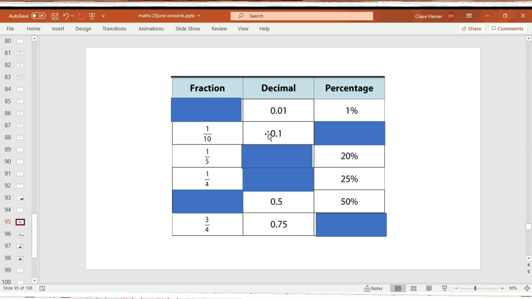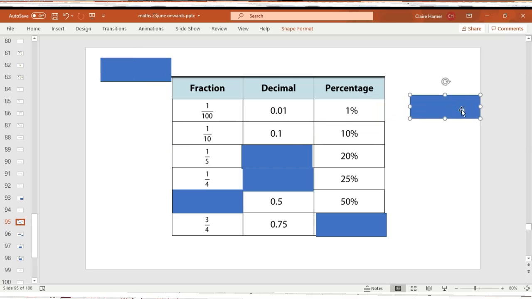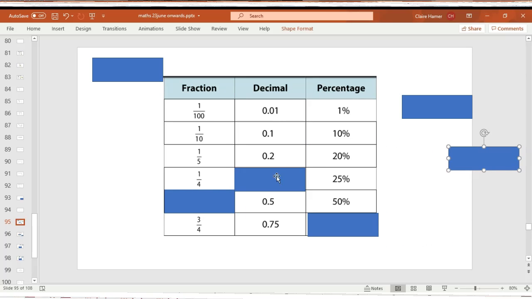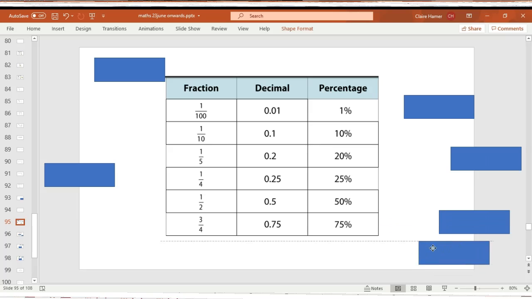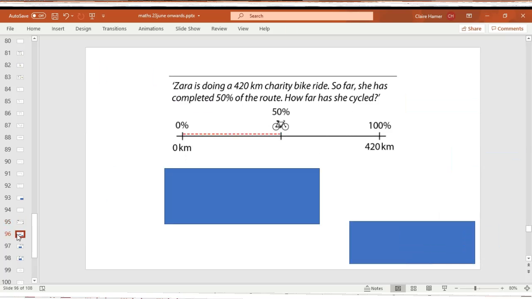Right, let's mark your work. 0.01. That's 1/100th. 1 out of 100. 1/10. 10%. 1/5. 0.2. 1/4. 0.25. 50%. Half. 3/4. 75%. Hopefully you're finding this easier and easier the more we practice. Hopefully it's becoming more natural to you.